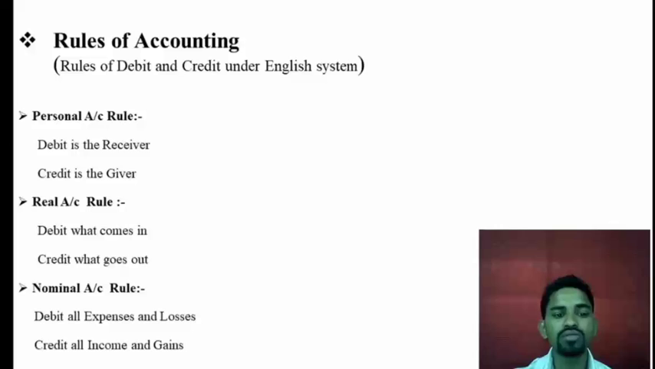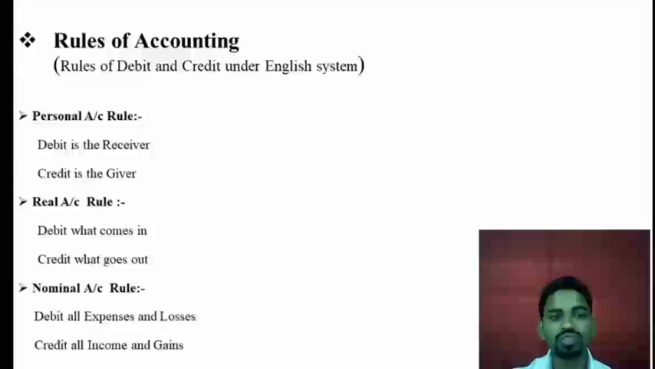Okay. So next, nominal account rule, what it indicates. You know the nominal account is related to the income and expenses, and the losses. Now see, debit all expenses and losses. Whatever expenses are incurred, whatever losses, these expenses and losses we have to record under the debit side. And credit all income and gains. Whatever income and gains a business gets, these income and gains we have to record in the credit side.